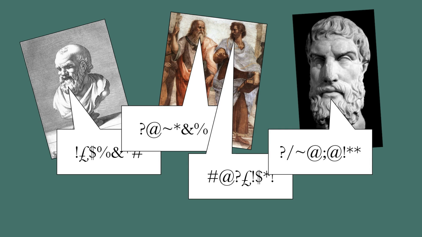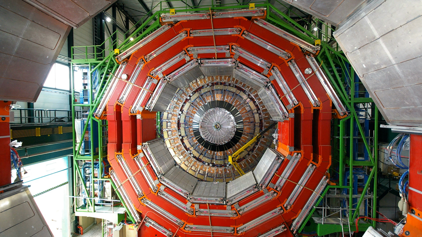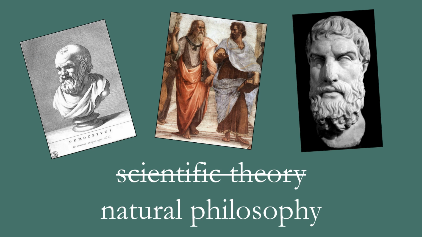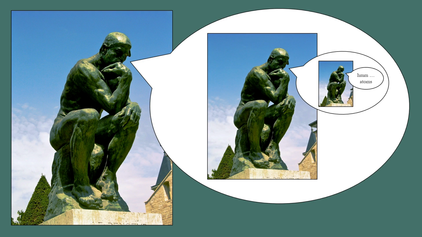It turns out that to investigate the smallest things in the universe, you need at least electricity, if not a massive underground proton smasher. The ideas of the ancient Greeks are therefore called a natural philosophy, rather than a scientific theory. They tended to be based purely on abstract thinking rather than observation and mathematical modelling.